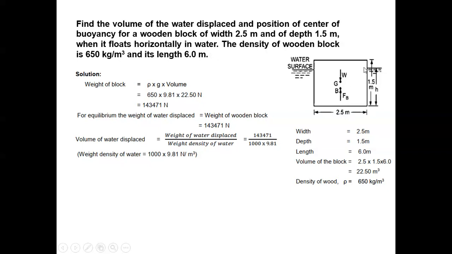Either it is floating, or it is immersed inside, or it is sinking, you don't know. So we are assuming that it is floating, and this height, the depth of the object inside the liquid, we are assuming as h.